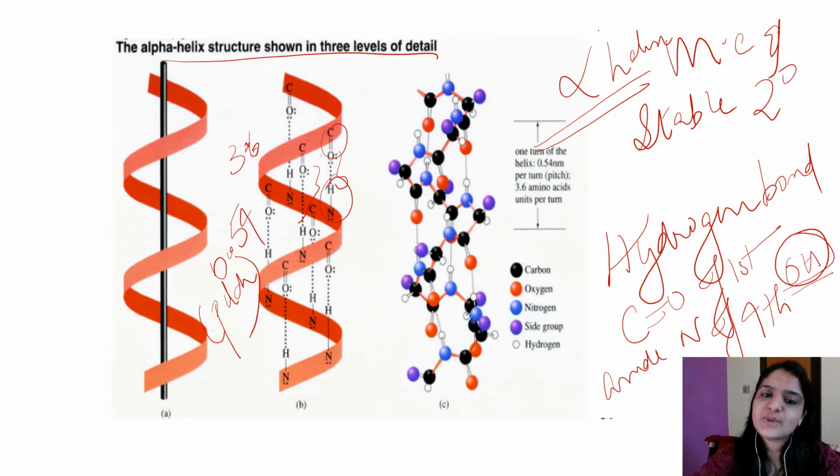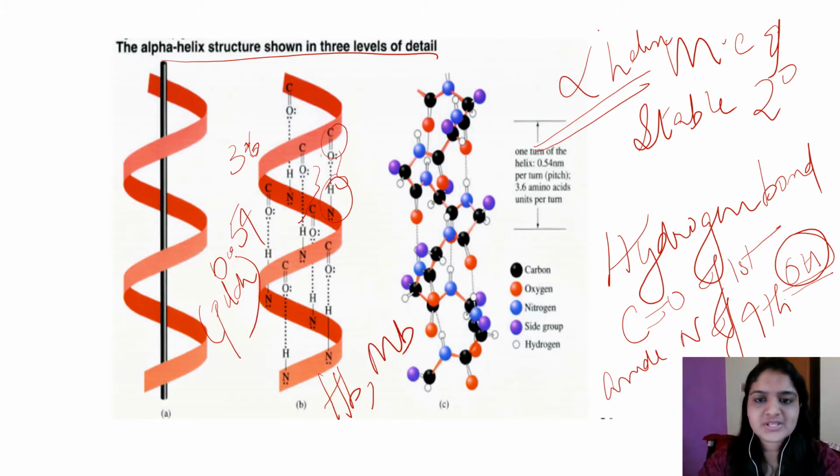Examples of proteins whose major secondary structure is alpha helix include hemoglobin and myoglobin. So hemoglobin and myoglobin are the important proteins which have alpha helix structure, and each turn of the alpha helix is formed by 3.6 amino acid residues, and the pitch of the alpha helix is 0.54 nanometer. And proline can only be stably accommodated within the first turn of the alpha helix.